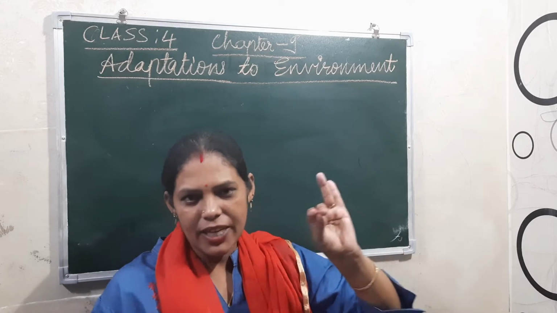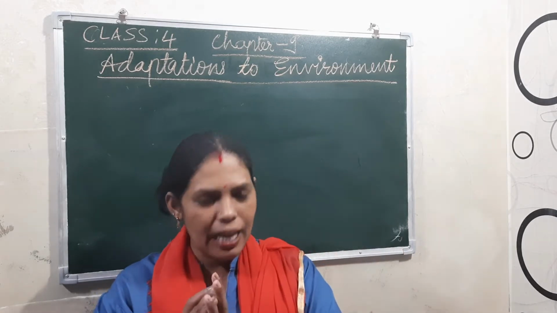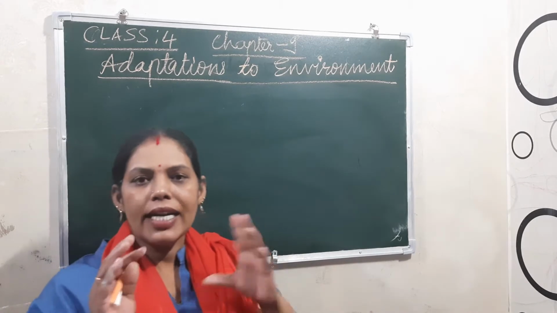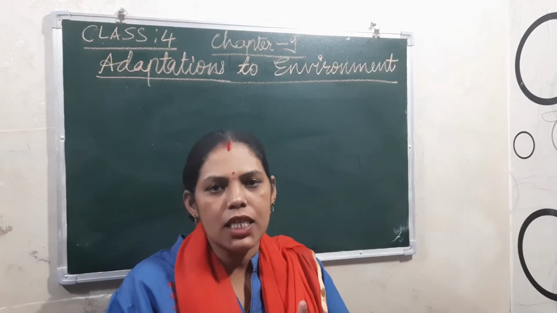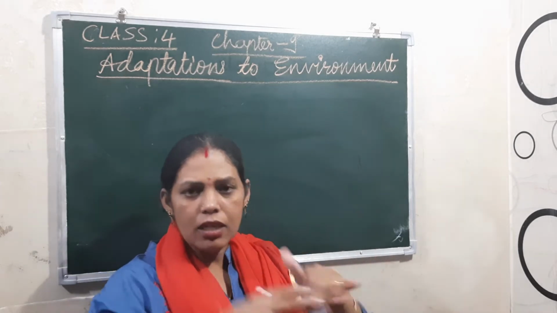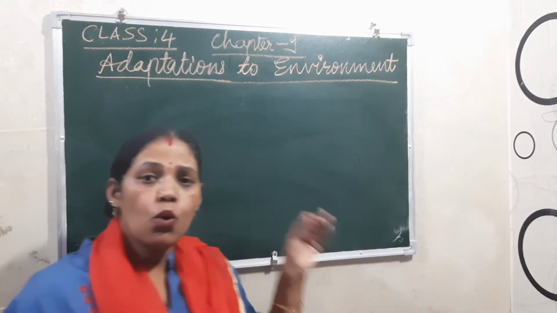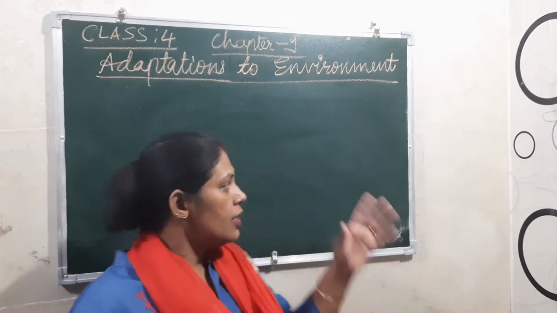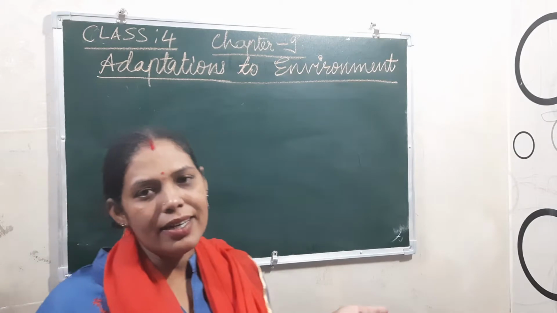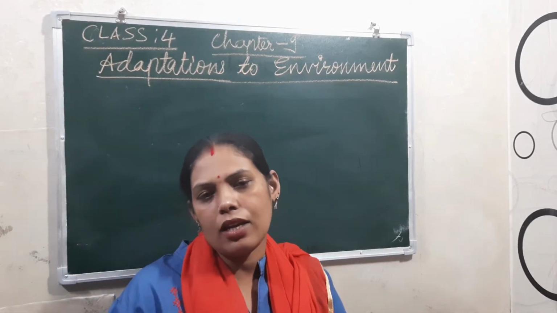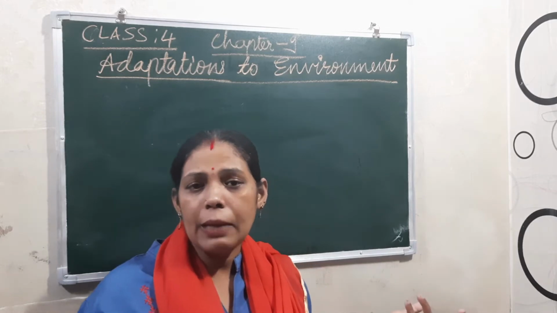Yesterday in the previous video I explained what is meant by adaptation. Actually, it is the ability to adjust, that means the body features which help animals to survive in their surroundings, right? Those who are able to adapt themselves according to their surroundings will survive. Others will die. That is what happened to the dinosaurs; they couldn't survive according to the environment. That's why they became extinct.